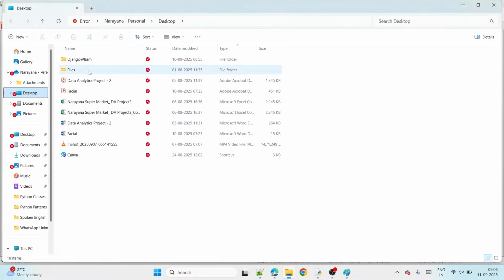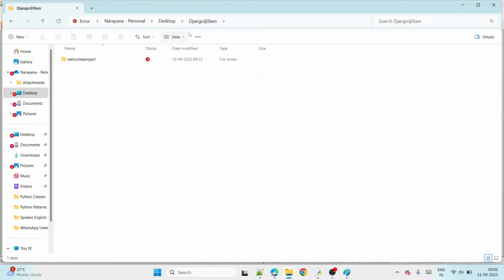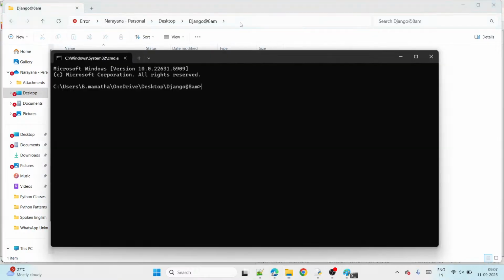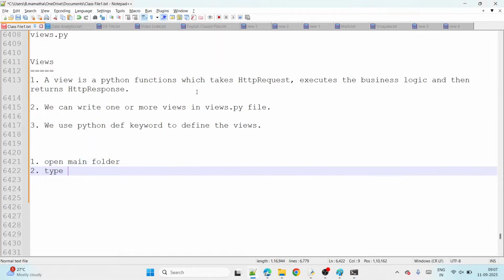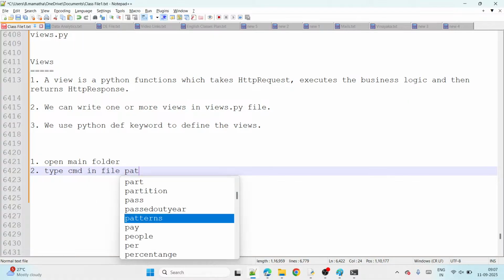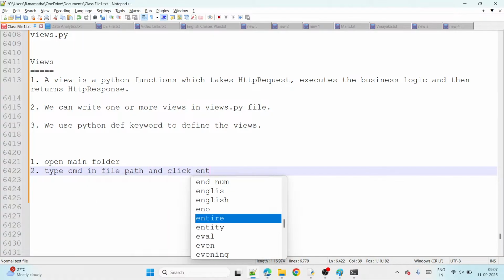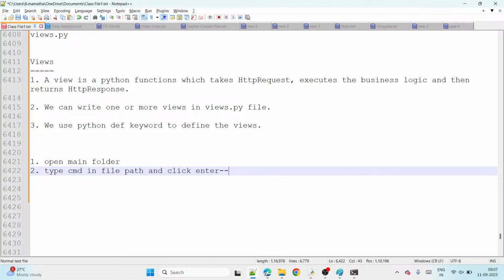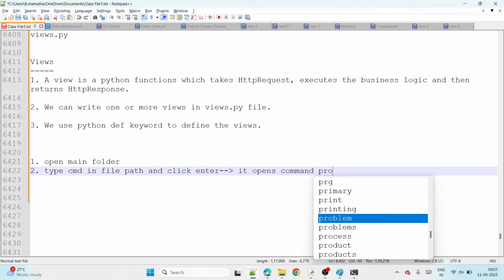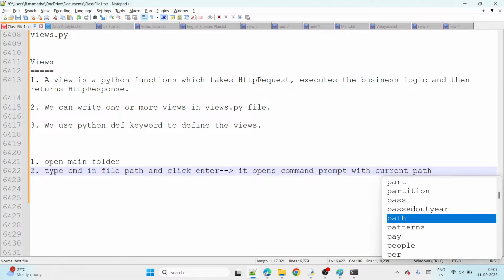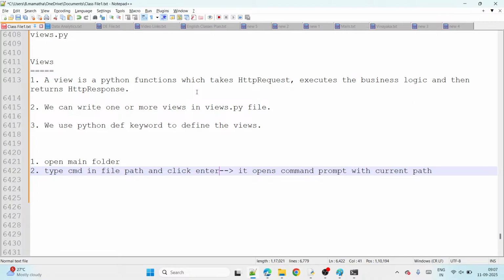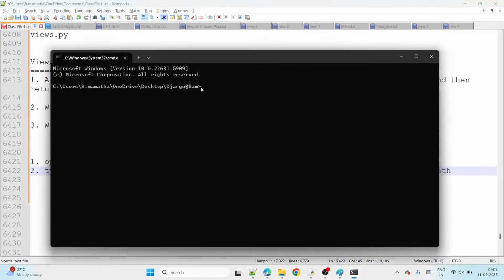What is the main folder? In my case, Django 8 AM. Then type CMD in the file path in the URL bar. What's the second step? Type CMD in the file path and click enter. What happens there? It opens the command prompt with the main folder path. It opened, guys.